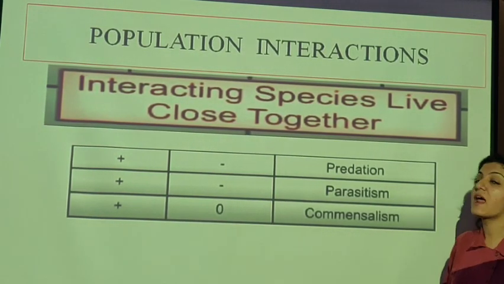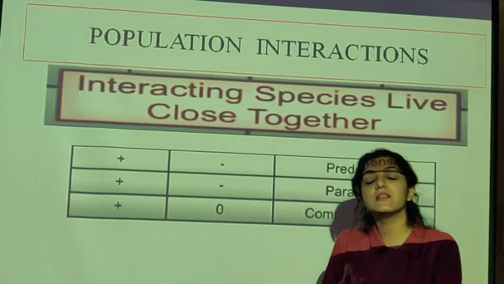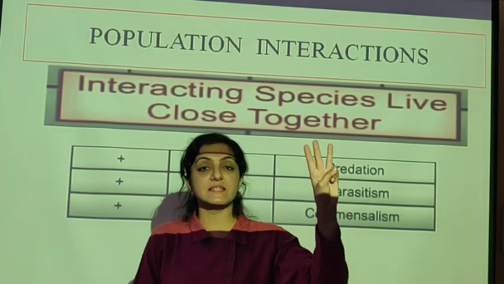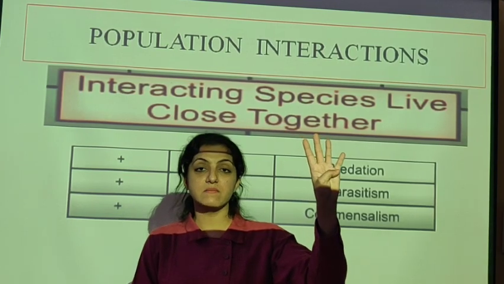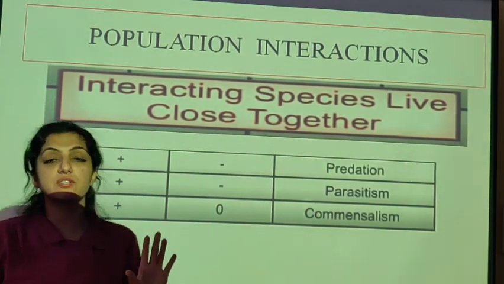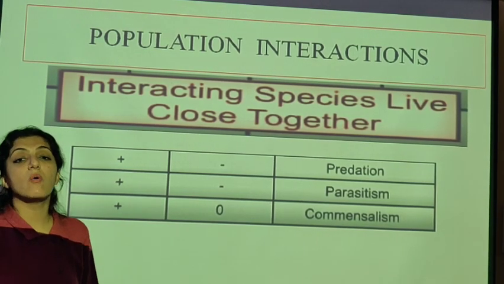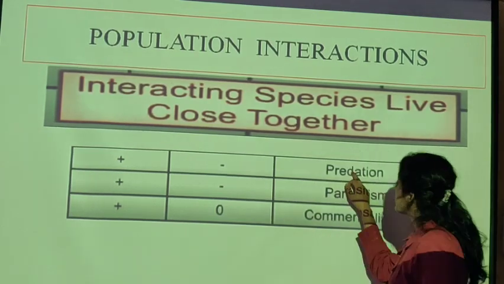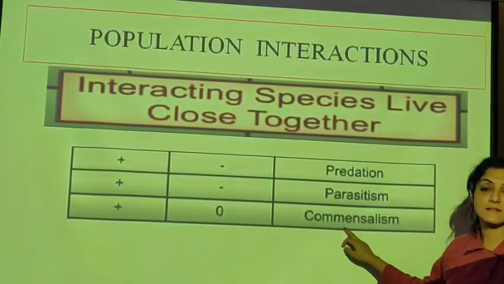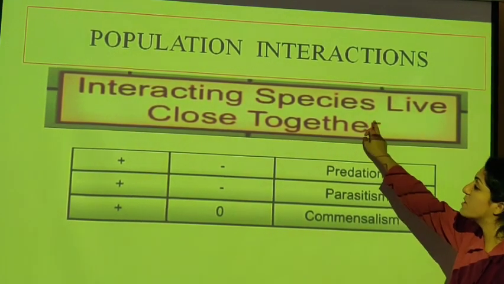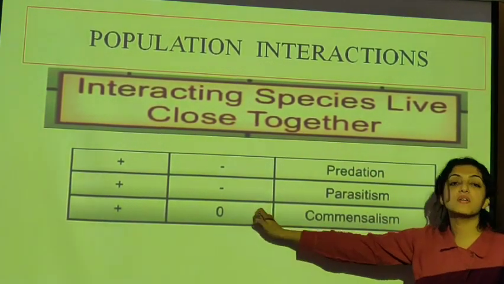Our population interactions are over. We've seen all the interactions: mutualism, commensalism, amensalism, parasitism, predation and competition. All the 6 interactions we have seen. One point I want you to understand is, predation, parasitism and commensalism are the 3 interactions where the interacting species live very close to each other.